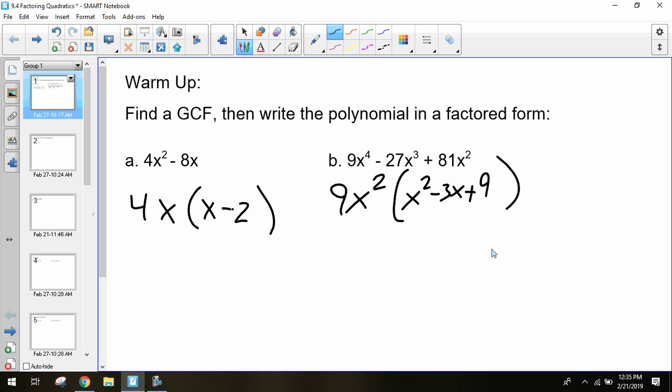So we factored out our GCF. Once again, if you wanted to check just to make sure this was correct, distribute it back into each of those terms and multiply them together. You should get your same original polynomial. We're just backwards multiplying. We're pulling them apart rather than multiplying them together. Are we okay with this? Sure.